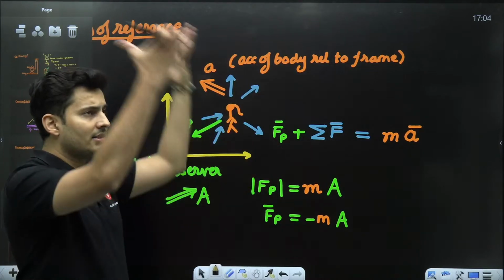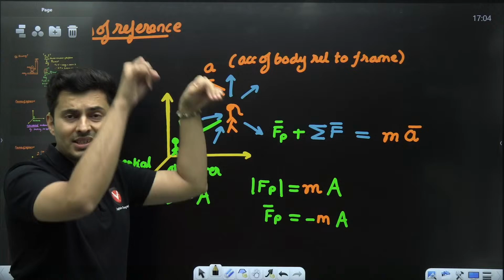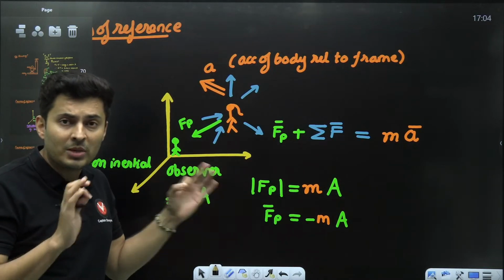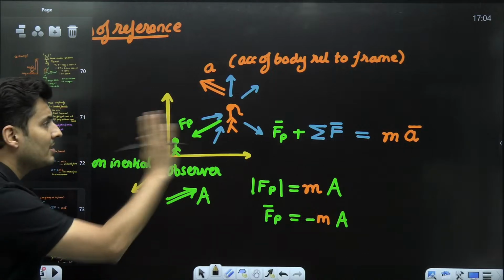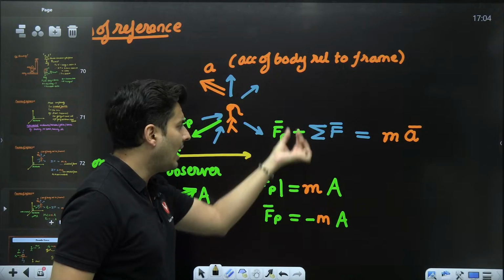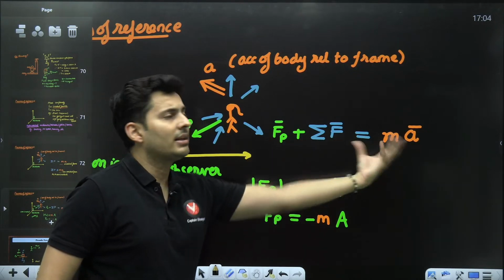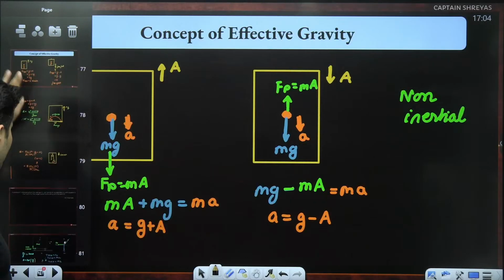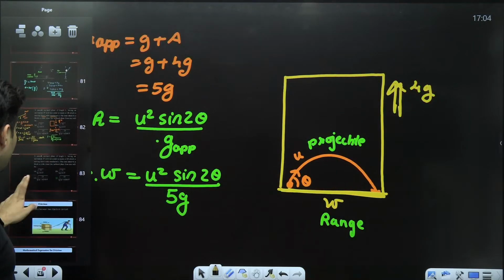So if the observer is in a lift going up, the pseudo force acts down, which is a fake force. Pseudo means not real, used just to apply Newton's laws. Apart from the other forces that you have, you also add pseudo force and then write it as mass into acceleration. We have seen those lift questions and pseudo gravity questions, all of that.